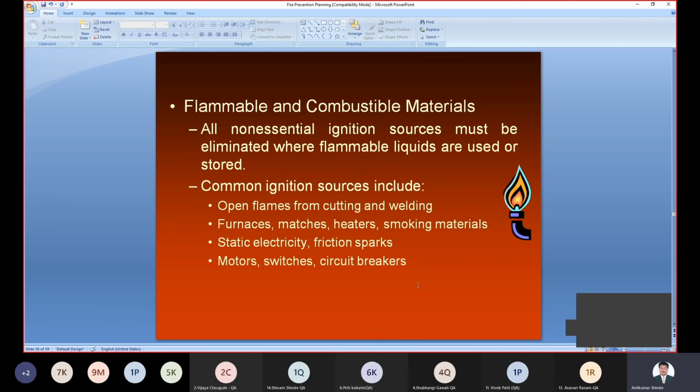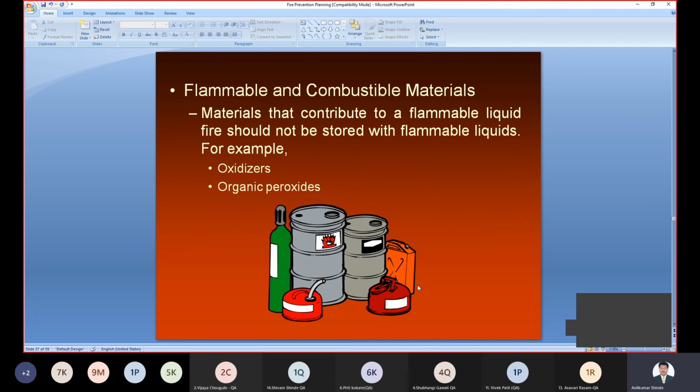Then furnaces or match boxes, heaters, smoking material, static electricity, friction parts, motors, switches, and circuit breakers are all common ignition sources. There may be a chance of fire, so they should be kept away from combustible and flammable material. Then there are some other materials which contribute to flammable liquid fires, so we have to store them in an appropriate way. These include some of the oxidizers.